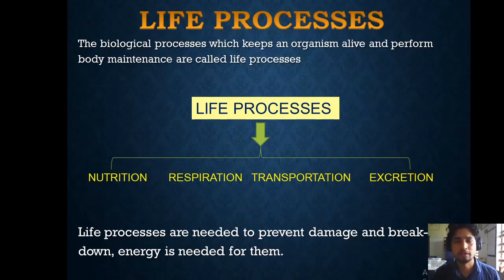So let us see the definition of life processes. The biological processes which keep an organism alive and perform body maintenance are called life processes. These are the processes that keep an organism living. Examples of important life processes are nutrition, respiration, transportation, and excretion. These life processes help the organism to live.